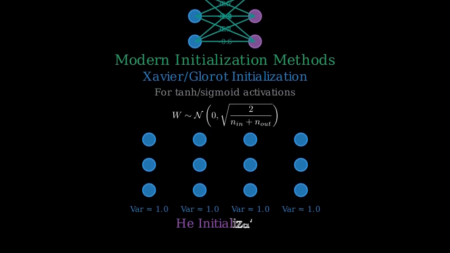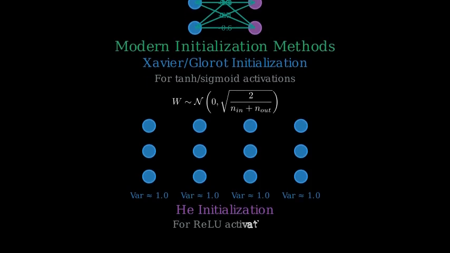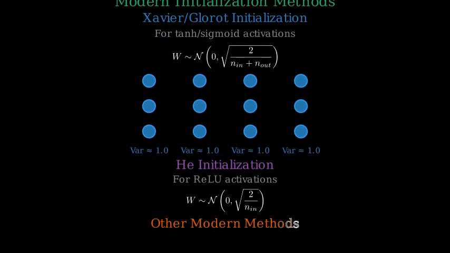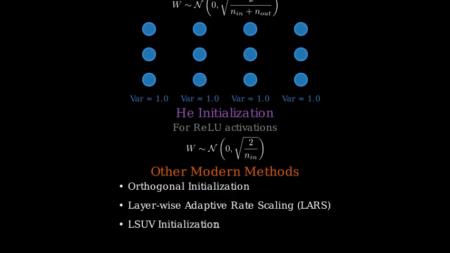He initialization is a modification of Xavier designed specifically for ReLU activations. It's similar to Xavier, but uses a different scaling factor to account for the properties of ReLU activation. Other modern approaches include orthogonal initialization and layer-wise adaptive initialization methods.